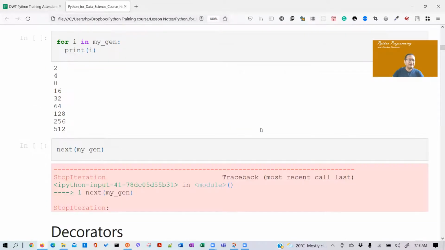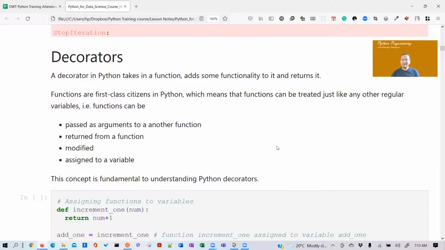So, let's recap a little bit. Iterators. What are iterators?